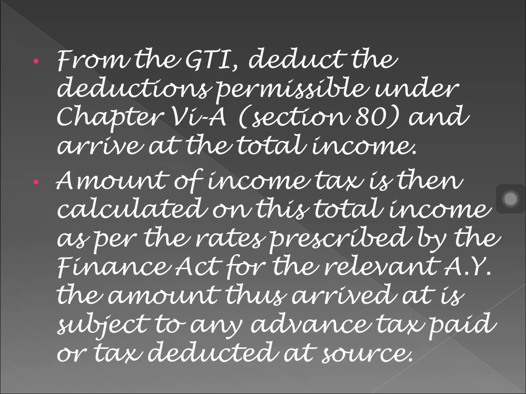From the gross total income you are supposed to deduct permissible deductions under Chapter 6A and arrive at the total income or taxable income. So after calculating gross total income, you will subtract some deductions which come under Chapter 6A, which you will be studying in this semester itself. What all investments are considered eligible for Section 80. There are some deductions that you will deduct and you will get your total income.